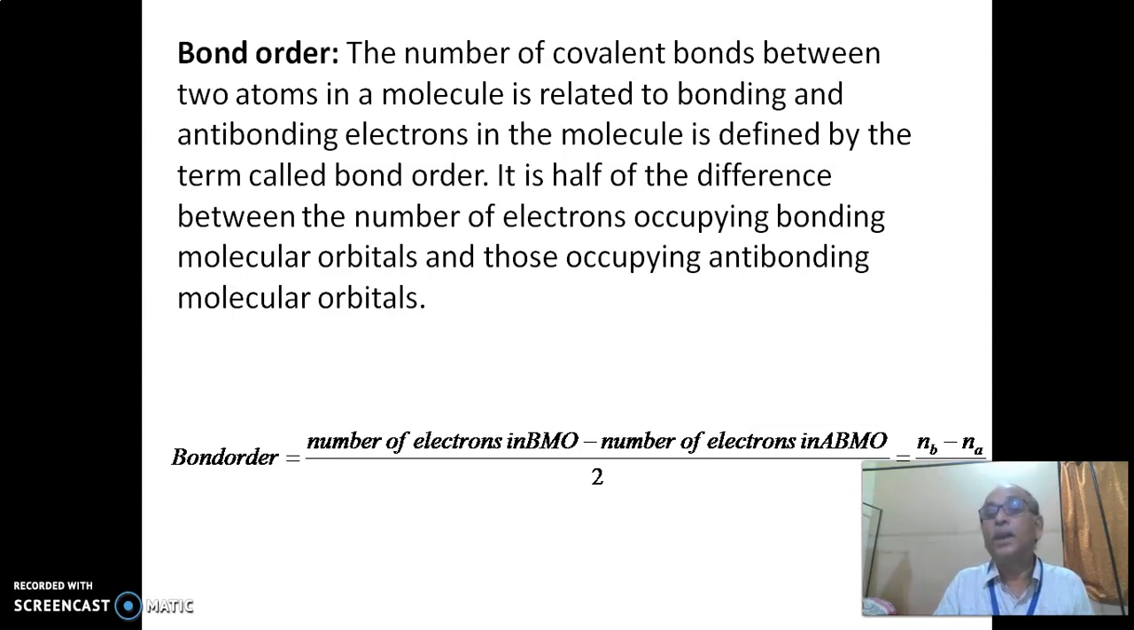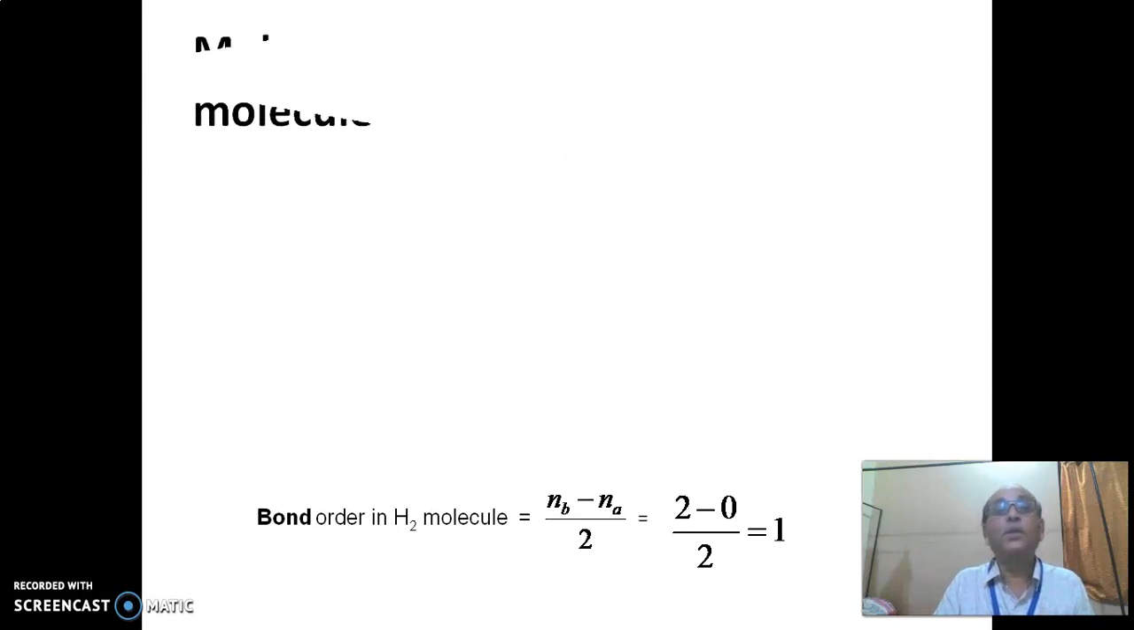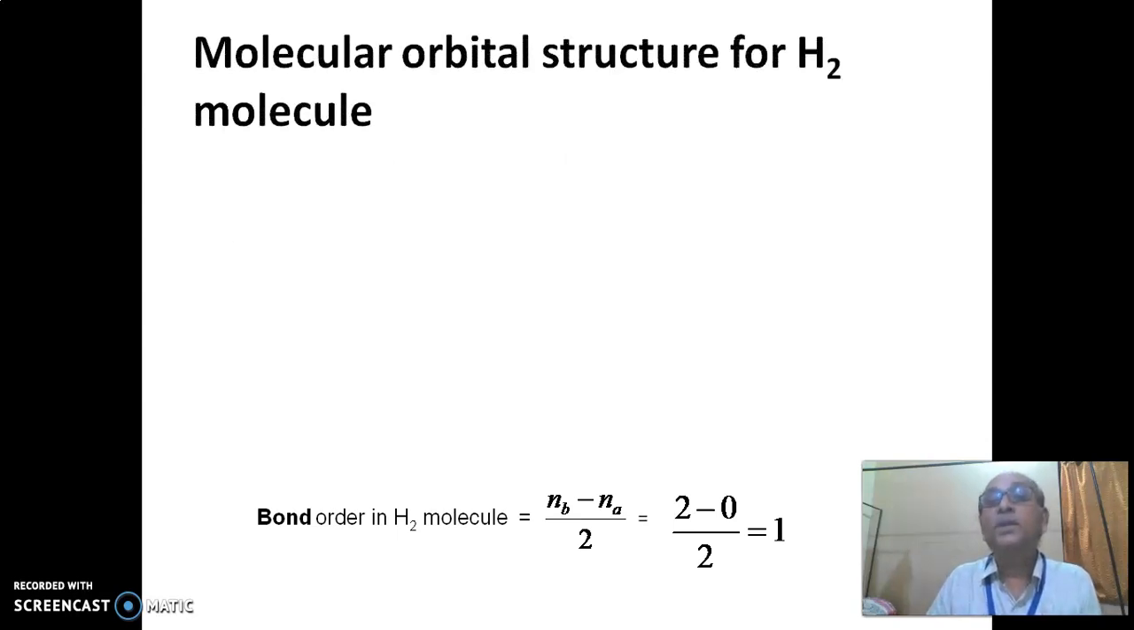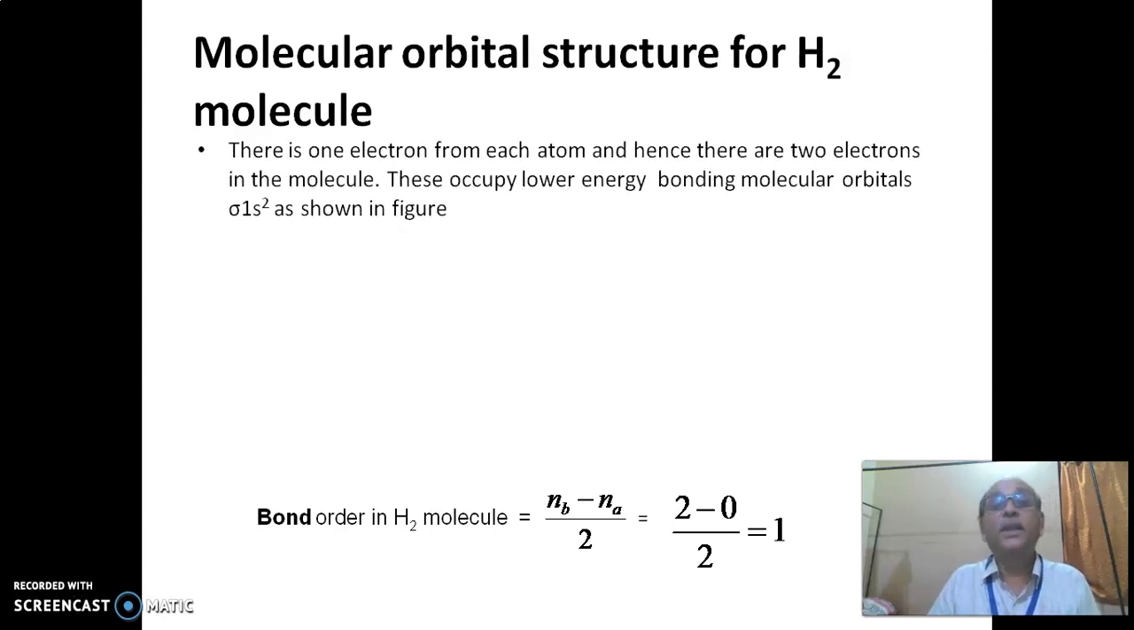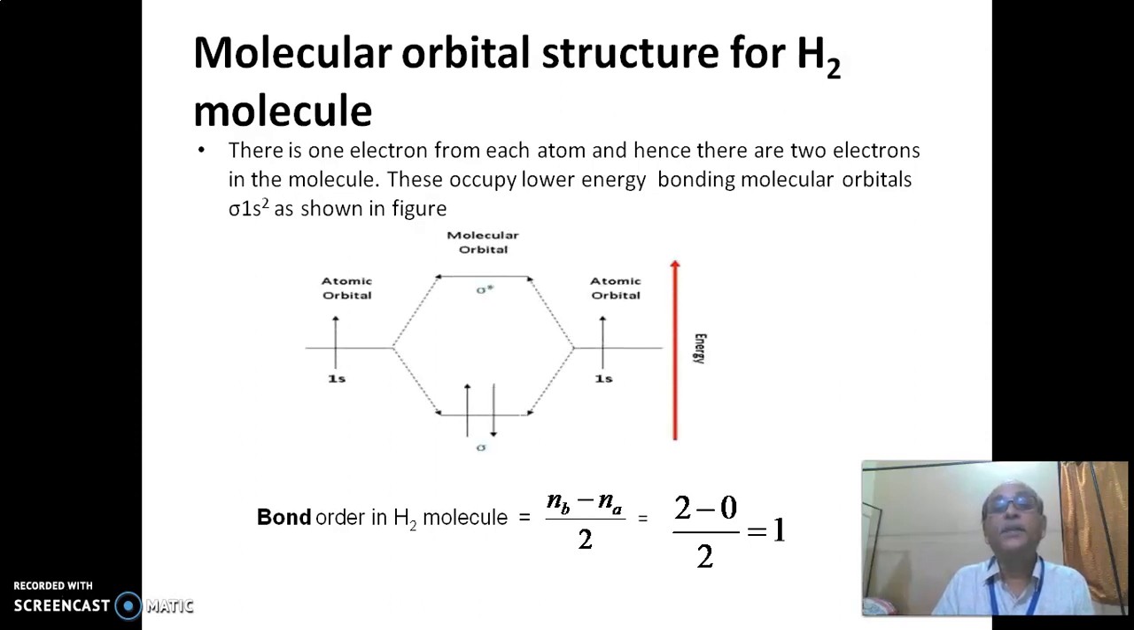That is equal to Nb minus Na divided by 2. The molecular orbital structure of hydrogen molecule can be written as follows. There is one electron from each atom and hence there are 2 electrons in the molecule. These occupy the lower energy bonding orbital sigma 1s2 as shown in the figure. This corresponds to the atomic orbitals shown on both the right and left sides, and these 2 electrons occupy the lower energy orbital, that is the sigma bonding molecular orbital.